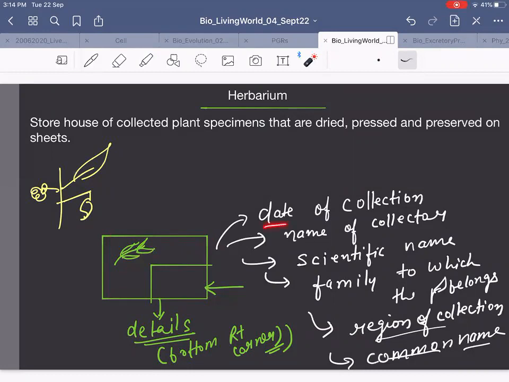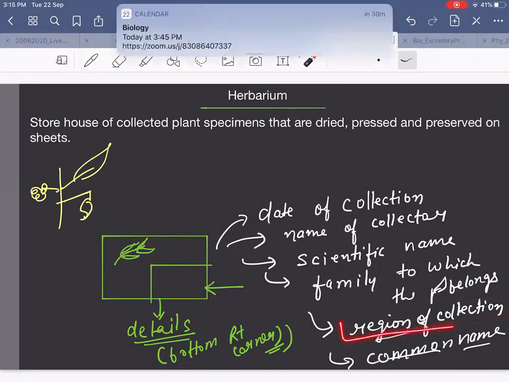They will write the date of collection in the bottom right corner, who collected it, then the scientific name of the plant, then the family to which the plant belongs, then the region from which it was collected, then the common name or local name. All these things will be written in the bottom right corner of the sheet.